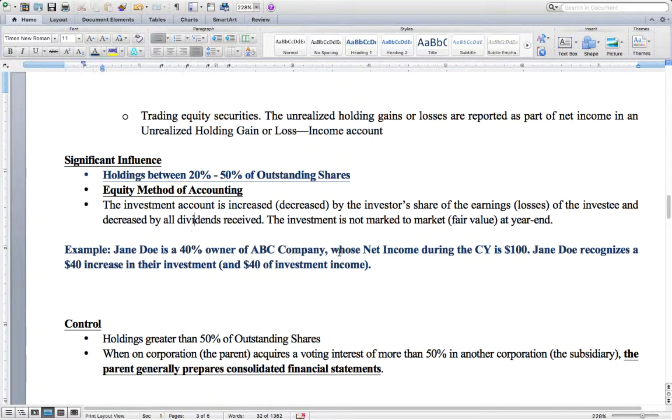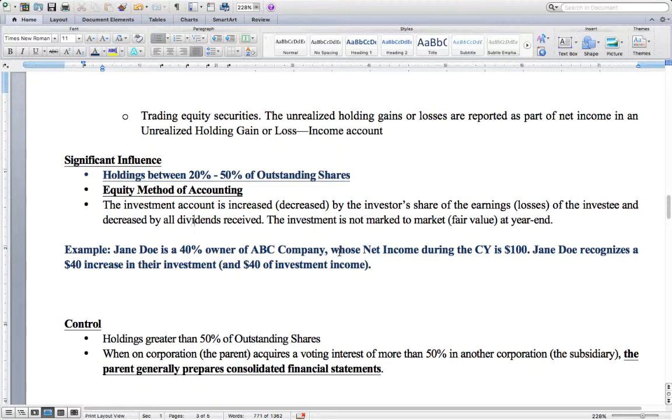In this example, Jane Doe is a 40% owner of ABC Company. ABC has a net income during the current year of $100. Since Jane is a 40% owner of the company, she holds significant influence, and therefore she will recognize a $40 increase in her investment, and also $40 in investment income.